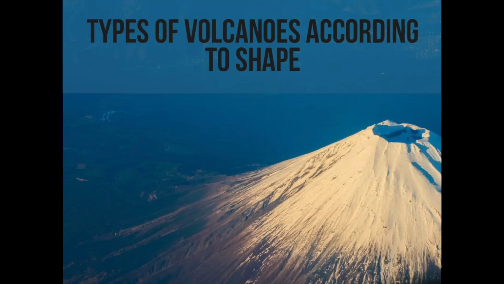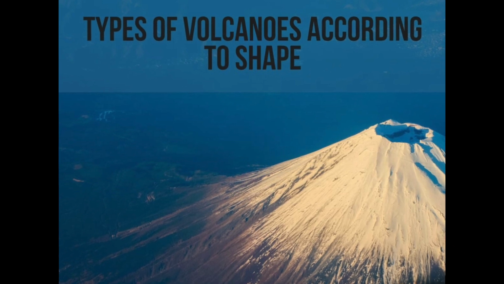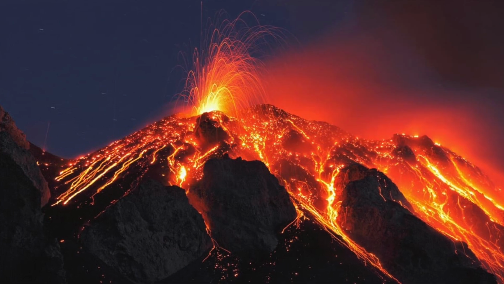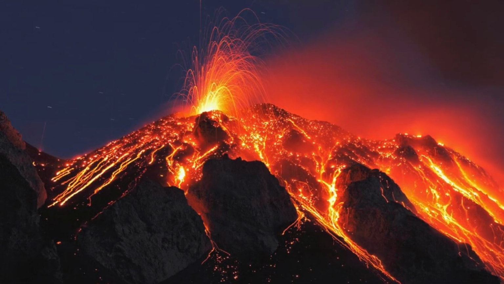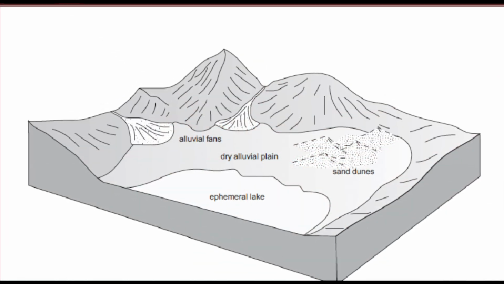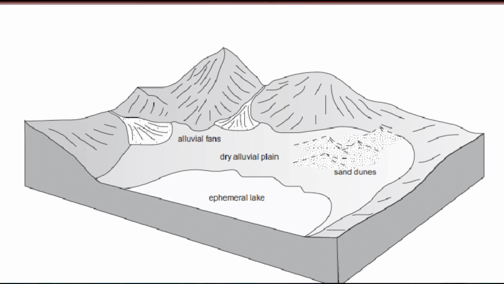Cinder or ash cones. Such volcanic cones are formed of pyroclastic or fragmental material such as volcanic dust, volcanic ash and cinder. Such cones are devoid of lava. They are typically small volcanoes. They occur in groups and rarely attain a height greater than 1000 feet. Generally, such cones have a large central crater with a steep slope. Near the crater, there is an accumulation of coarser material.